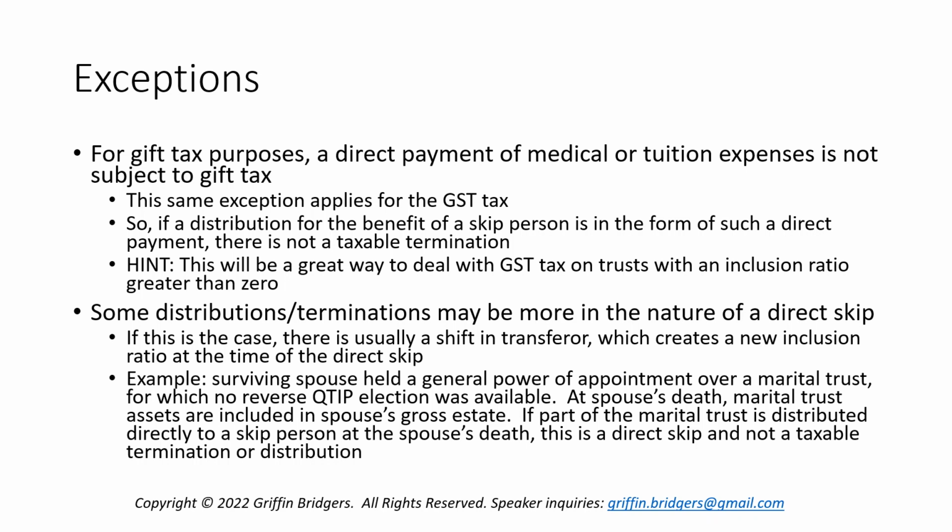So for example, we're going to assume that a surviving spouse held a general power of appointment over a marital trust for which the marital deduction was taken previously, and there's no reverse Q-tip election here. Splitting hairs, it's because you can't make a Q-tip election where the surviving spouse holds a general power of appointment. But that aside, at the spouse's death, the marital trust assets will be included in the spouse's gross estate. Now, if part of this marital trust is distributed directly to a skip person at the spouse's death, that would be a direct skip and not a taxable termination or distribution.